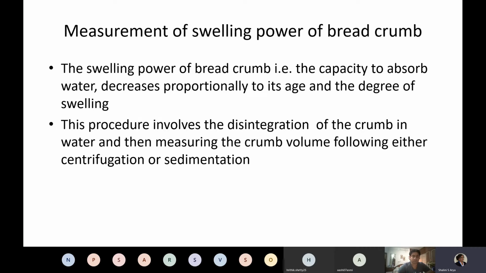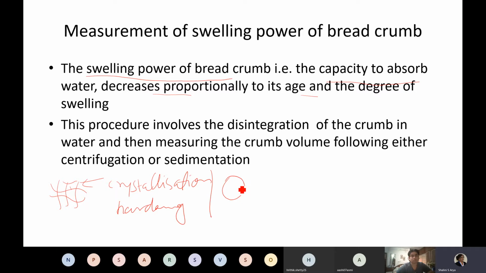There are chemical methods which could also be considered for staling grade. This is very important. It is called the swelling power of breadcrumb. The capacity to absorb water decreases with staling. Why? Because in the bread there is crystallization, or hardening, of the starch molecules. Because of the entanglement of amylose and amylopectin, when you dissolve such molecules in water, the water absorption capacity decreases.